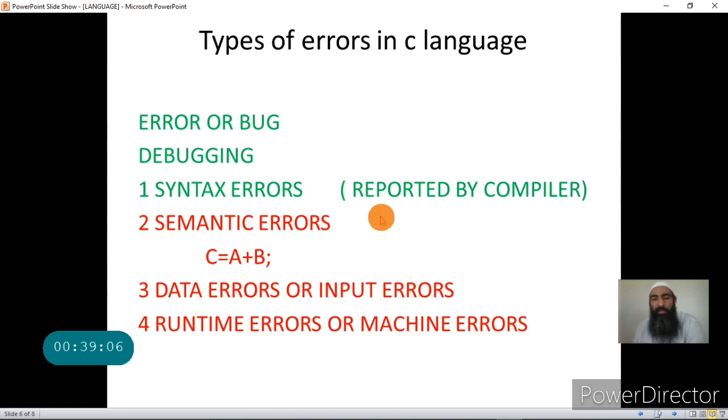Now next is the data error or input error. What is the data error or the input error? Data errors are those errors which are caused once you run the program. Suppose you are adding two numbers and you have to give the input of 2 and 3. Naturally the answer will be 5. You are expecting this answer, but instead of 2 and 3 you are giving some other values by mistake.